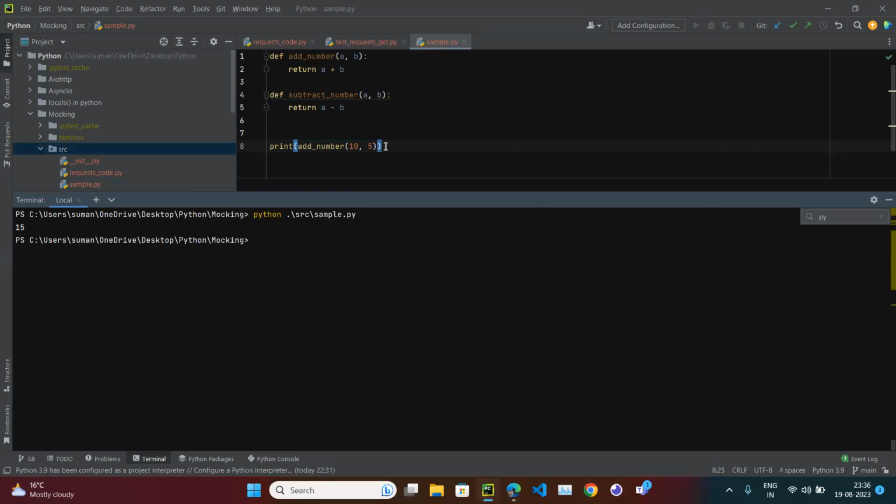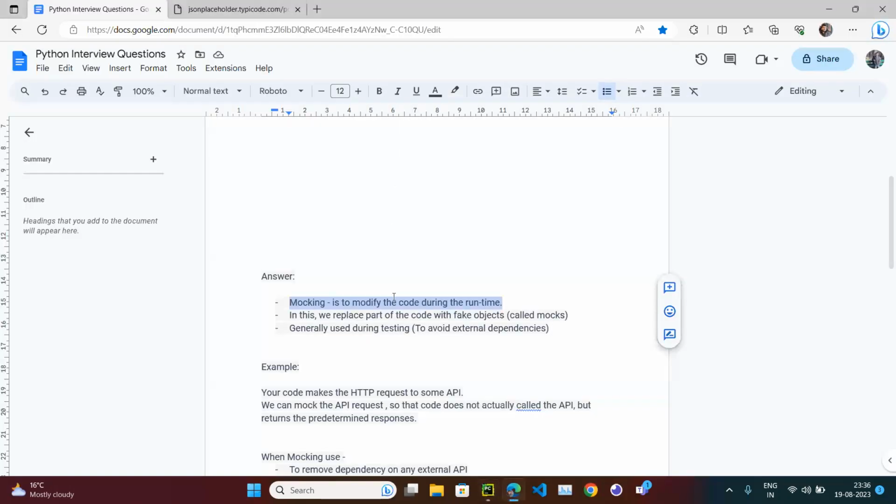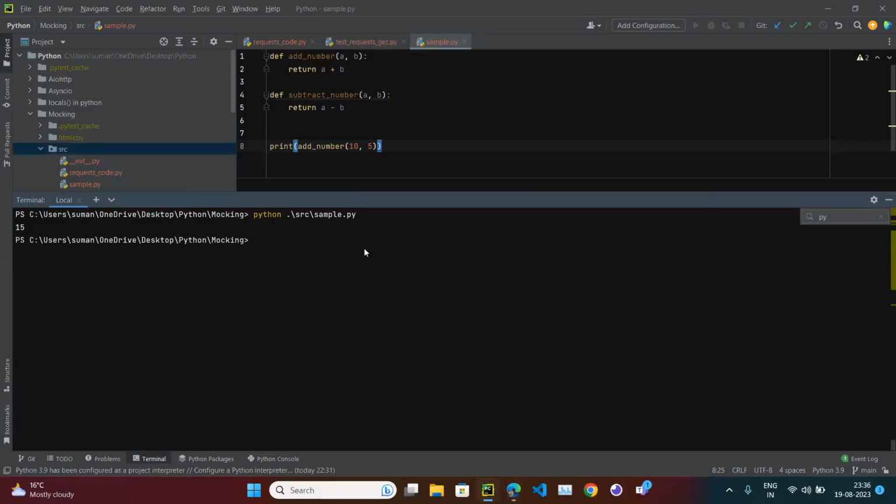So how can I modify? Mocking is to modify the code during the runtime. So I run the code and it is calling the same function. How can I modify? Modify means that instead of add_numbers, I should still call add_numbers, but the functionality should be that of subtract. How could it be possible? You can say, okay, instead of add_numbers, mention subtract. But no, I said I have to call add_numbers, but the functionality should be subtract.